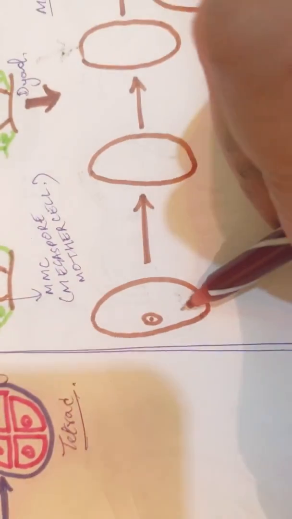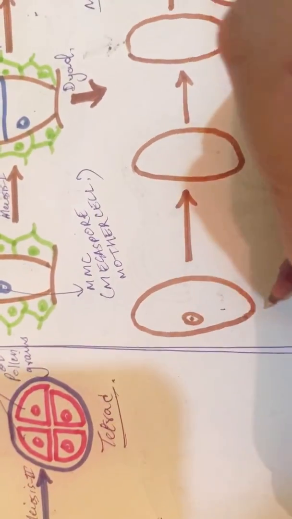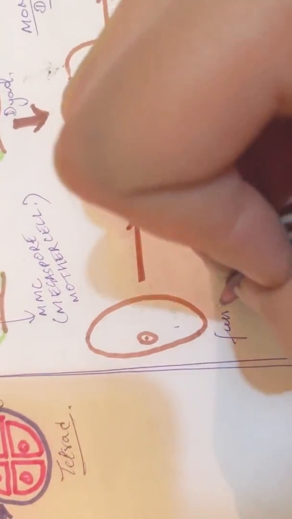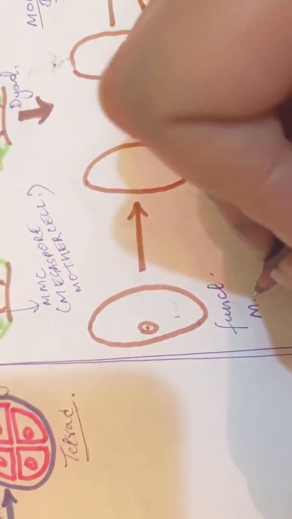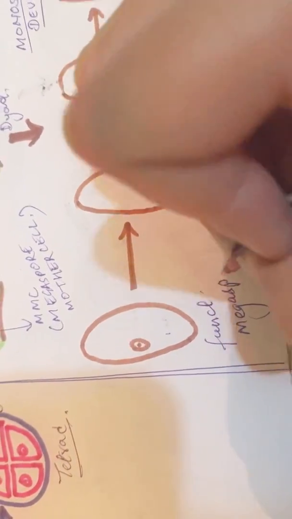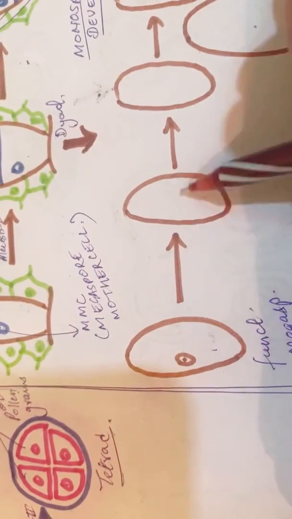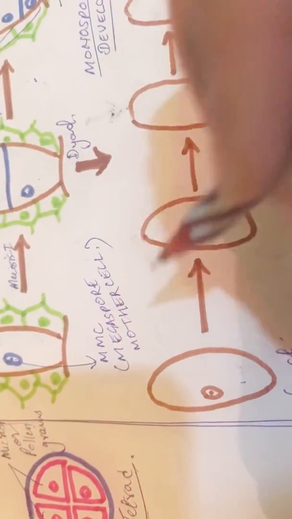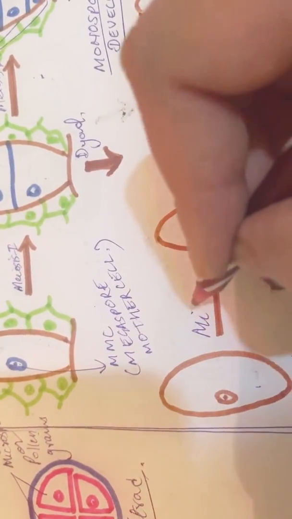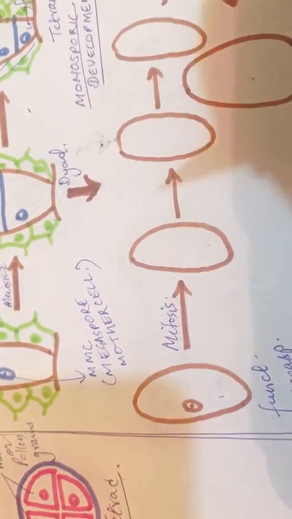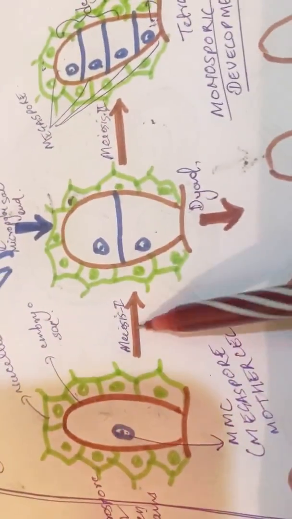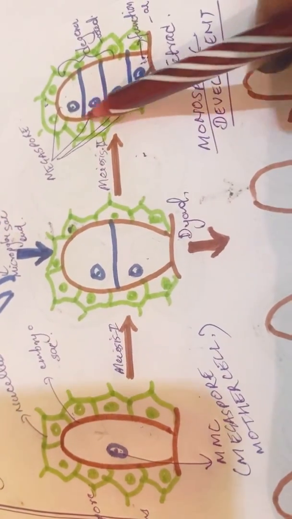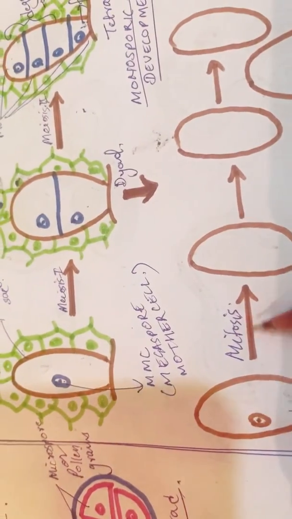Now only one megaspore is functional. You can see here, one functional megaspore. Now we need growth, meaning doubling, and for growth which division will occur? Mitosis. Remember, we read about meiosis for the formation of gametes or megaspores, and here we need growth, so mitosis.